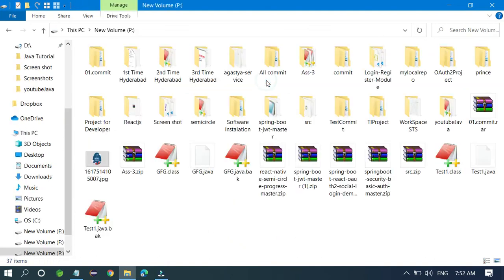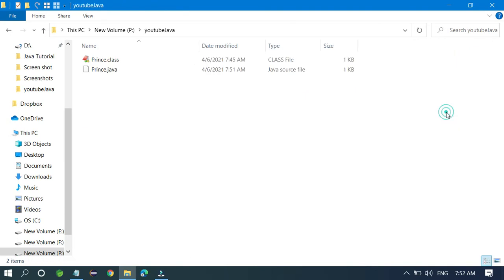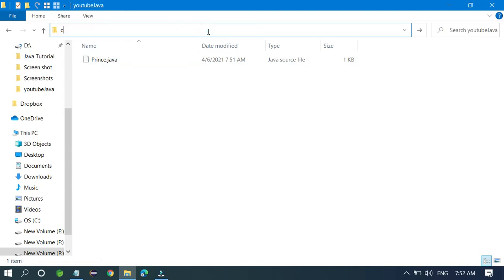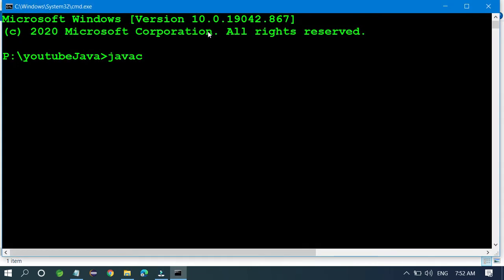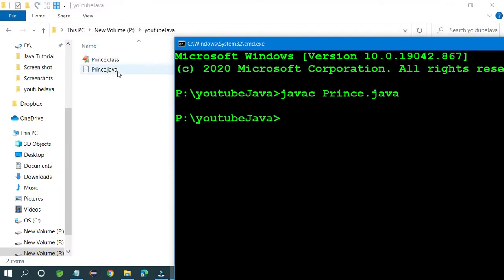So in the P drive, YouTube Java folder, this is the class file. I delete it, then right-click here, open cmd, and type javac Prince.java. It compiled, no problem. It created the .class file.